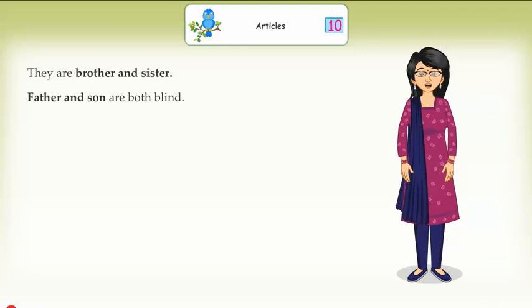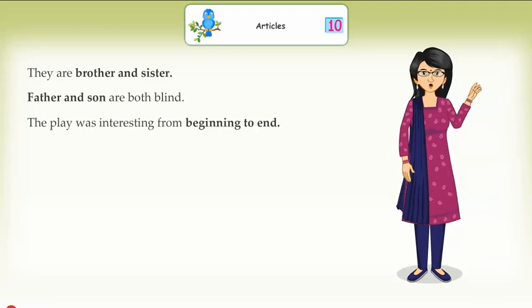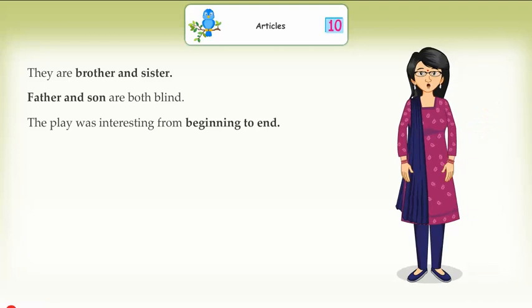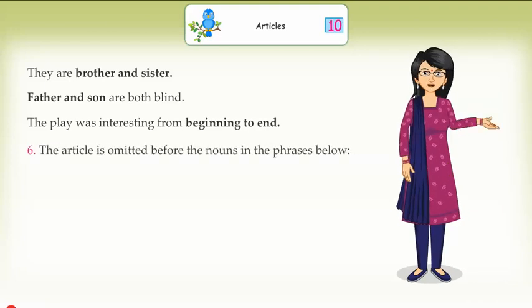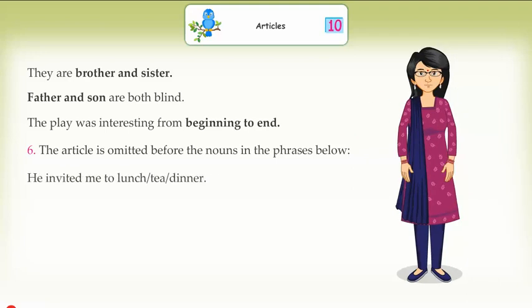Father and son are both blind. The play was interesting from beginning to end. The article is omitted before the nouns in the phrases below. He invited me to lunch, tea, dinner.